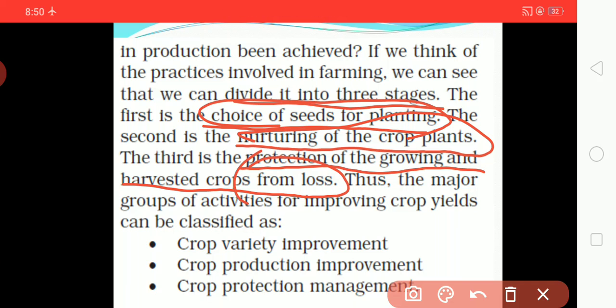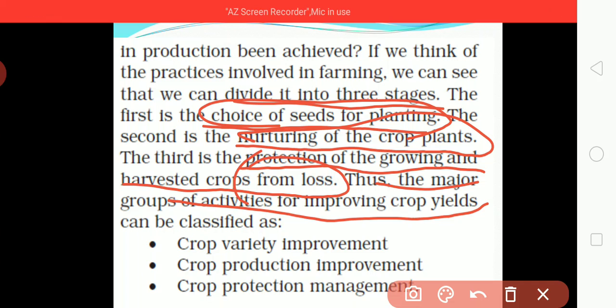Thus, the major groups of activities for improving crop yield can be classified as: first, crop variety improvement. Second, crop production improvement.